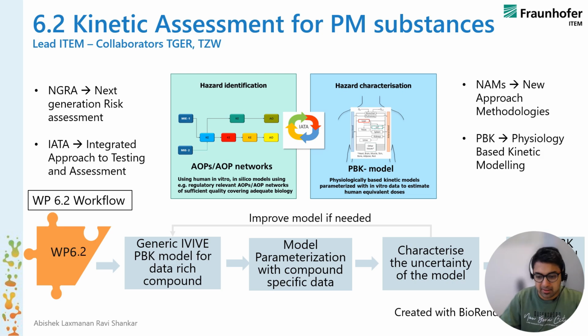Then we characterize the uncertainty of the model and improve it if necessary, and then extrapolate to various other substances in the family, in the group, using a read-across approach. So this is the overall schema of 6.2.